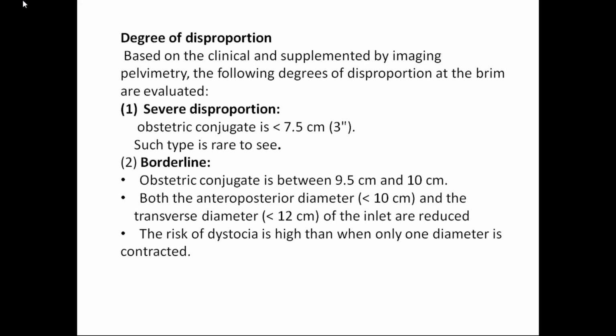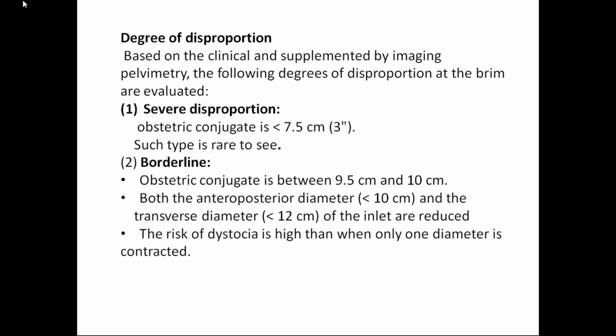So how will you measure the diagonal conjugate? When you put the patient in the dorsal position, put your index and middle finger and try to reach the sacral promontory by depressing your elbow. So you measure from the tip of the middle finger to the lower border of the symphysis pubis, that is the arch angle.